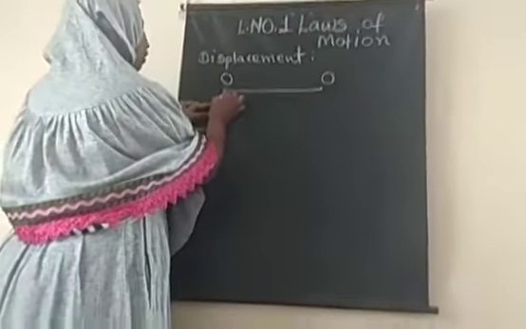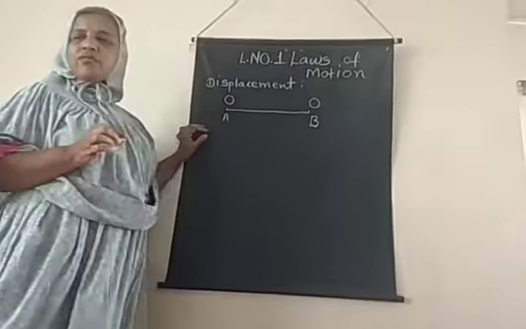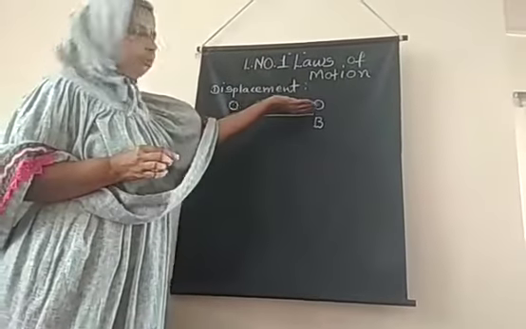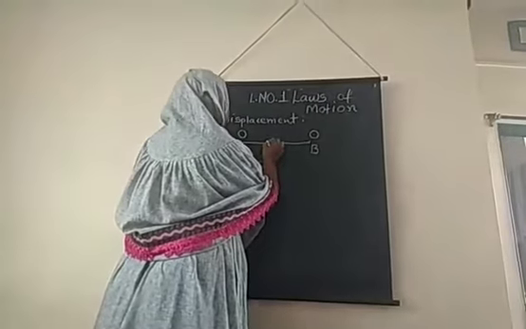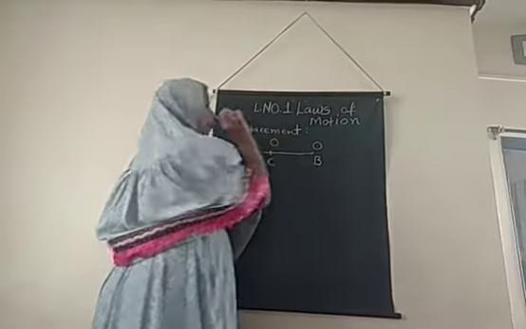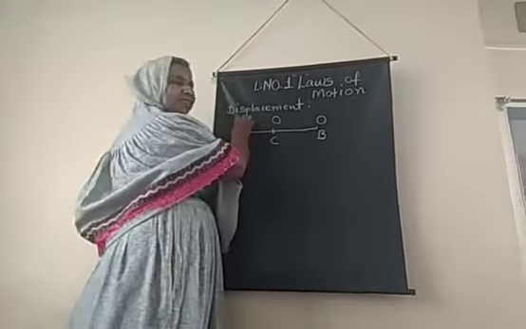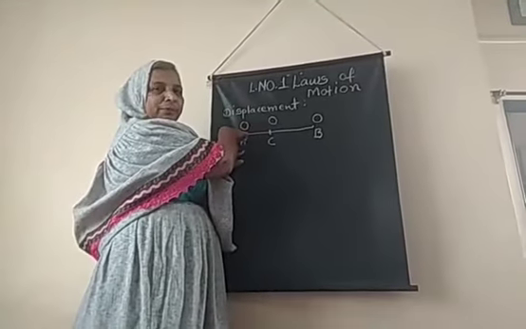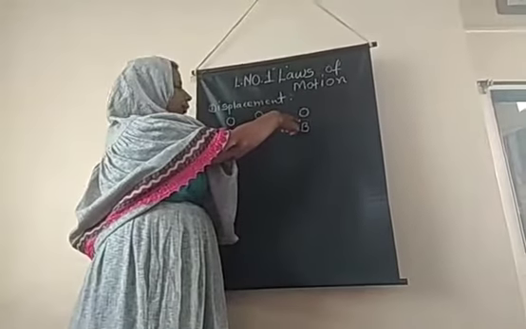Let's consider this is the A position and this is the B position. After reaching the B position, again the ball is rolled in the opposite direction and stops here at the position C. Suppose when the ball is stationary at the position A, it is hit by a person, the ball rolls and comes to the B position.